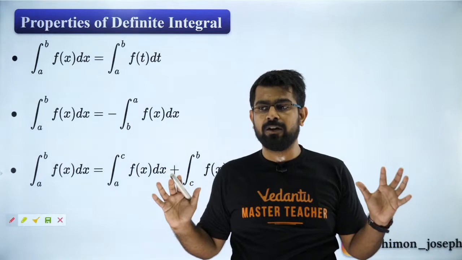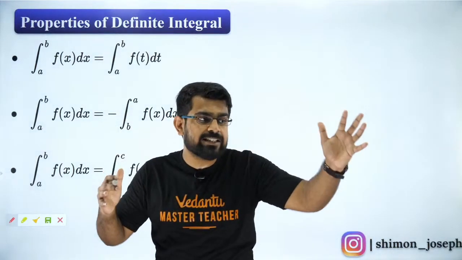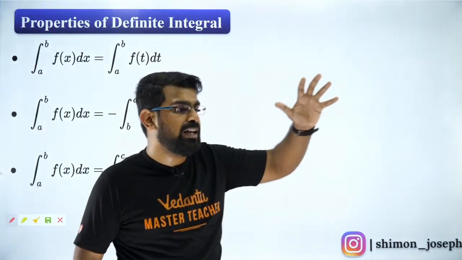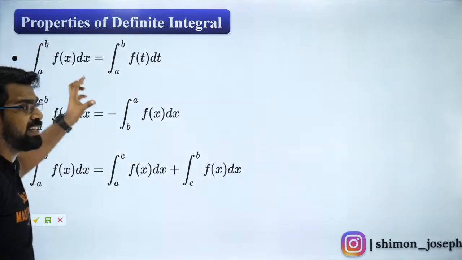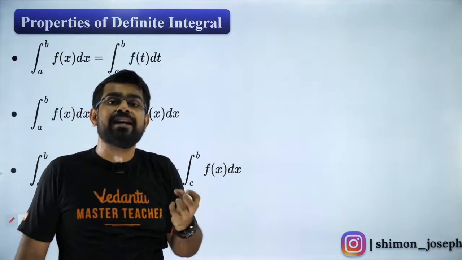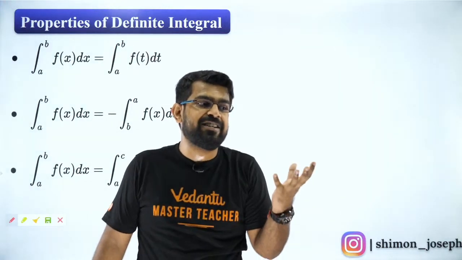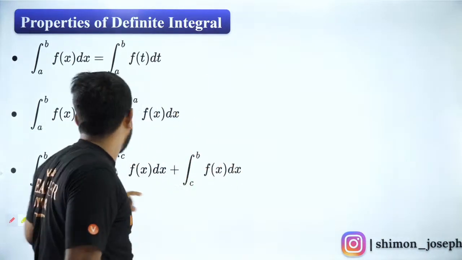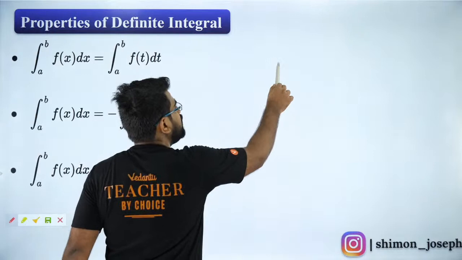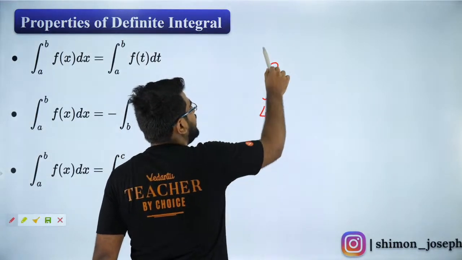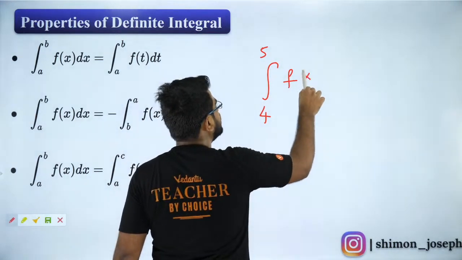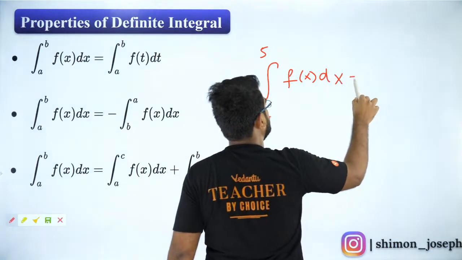As simple as that. Whenever you have an integral with constant limits, let's say here A and B are constant, then your definite integration is basically a value. So you would have noticed this now. If you have, let's say, 4 to 5, some f of x dx, this is going to be some value.